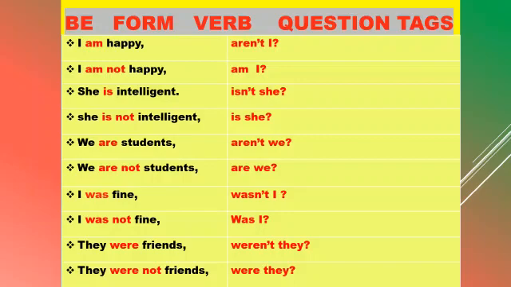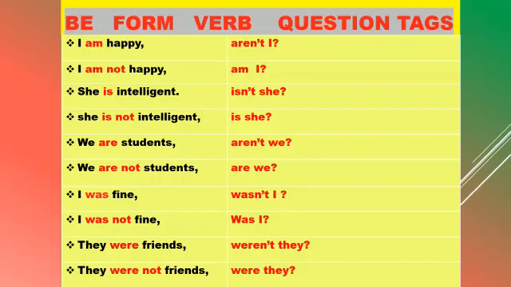Let us take first sentence, I am happy. You are not supposed to write amn't I because it is informal question tag. So you have to write only aren't I. It's a special case. Second sentence, I am not happy. It is negative sentence. So we can write am I. Third sentence, she is intelligent, isn't she? She is not intelligent, is she?